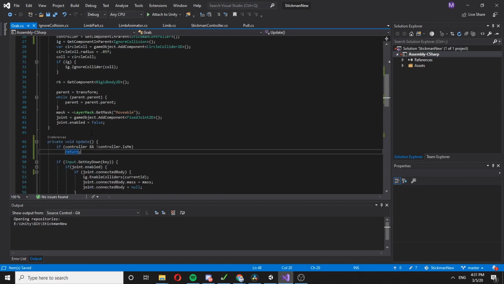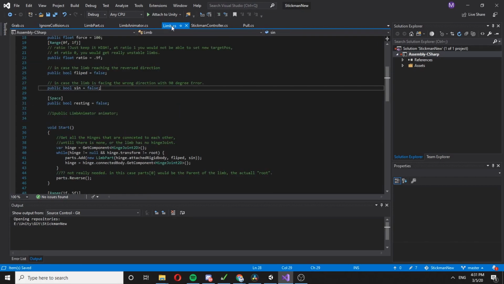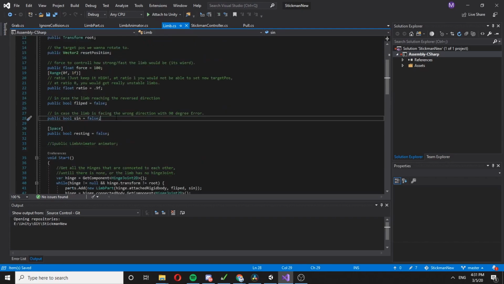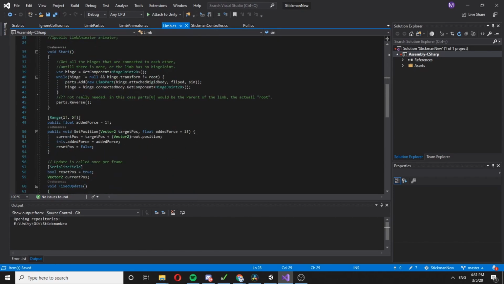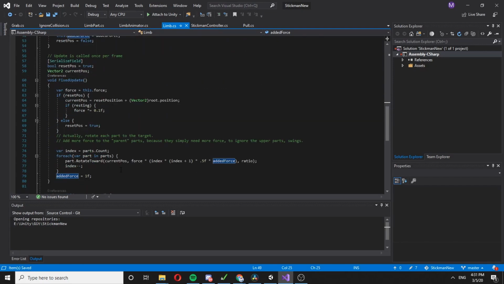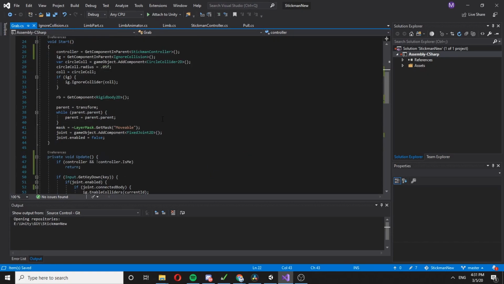So the way I'm gonna do it is whenever we are grabbing something, I will just use the, where is it? We have this added force. So what I want to do is actually set this added force to another value, and this would basically make our limb much stronger.